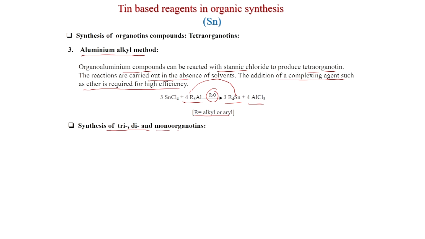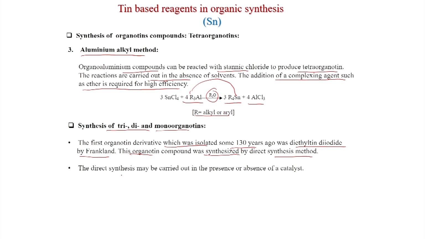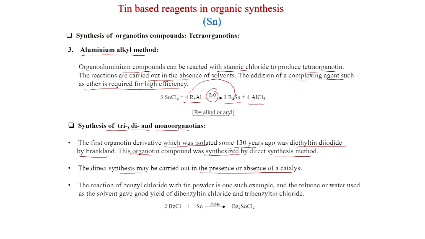Tri, di and monoorganotins can also be synthesized. So, the first organotin derivative which was isolated some 130 years ago was diethyltin diiodide, by Frankland. This organotin compound was synthesized by the direct synthesis method that we will see. The direct synthesis may be carried out in the presence or absence of catalyst. So, the reaction of benzyl chloride with tin powder is one such example, and toluene or water used as the solvent gave good yield of dibenzyltin dichloride. So, this is the dibenzyltin dichloride.